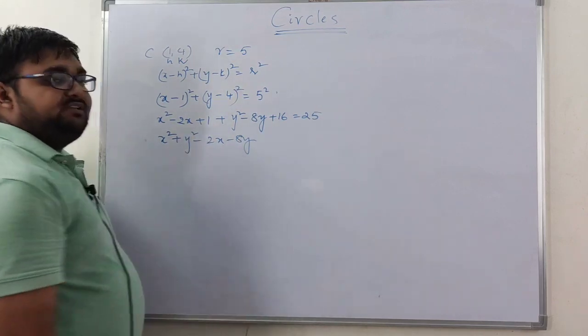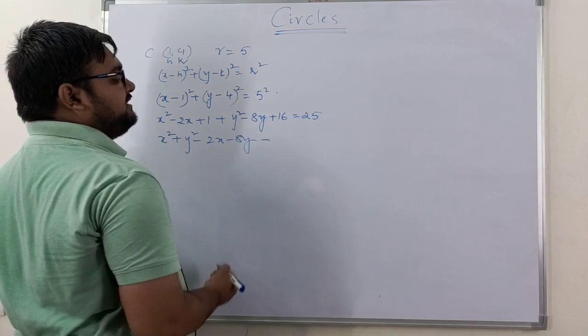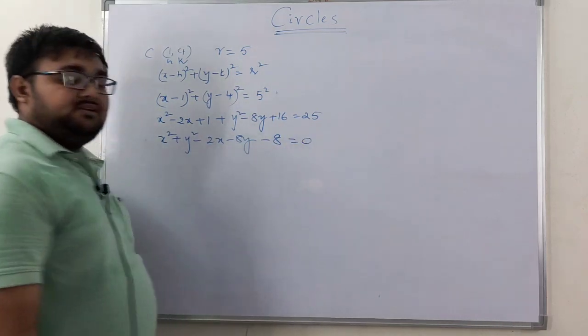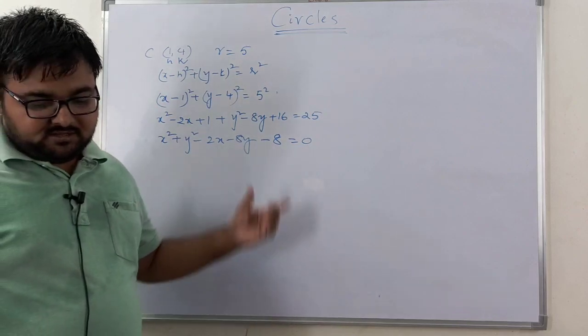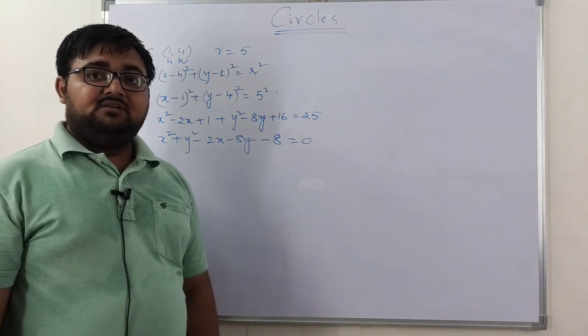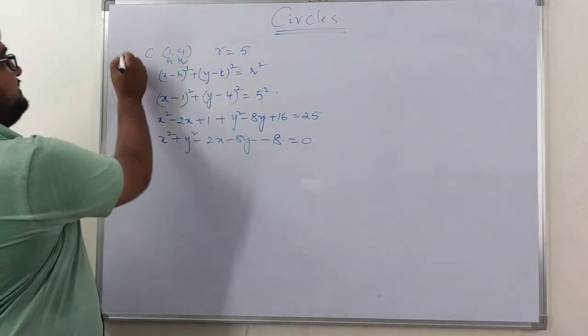If I transpose 25 to this side, it becomes minus 25. 17 minus 25 is minus 8, equal to 0. So this is the required equation of the circle when the center and radius are given, right?